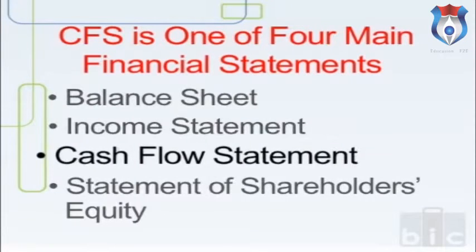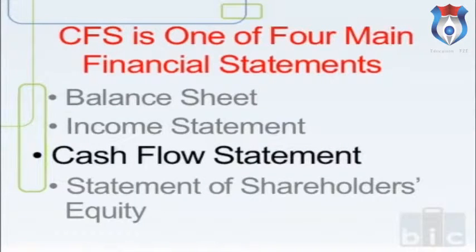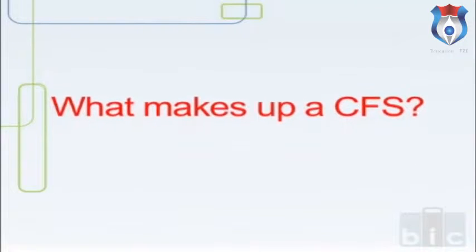A cash flow statement tells you whether the company generated cash. It shows changes over time, usually on a month-by-month basis, rather than showing an absolute dollar amount at a point in time. It uses and reorders the information from a company's balance sheet and income statement. What makes up a cash flow statement?